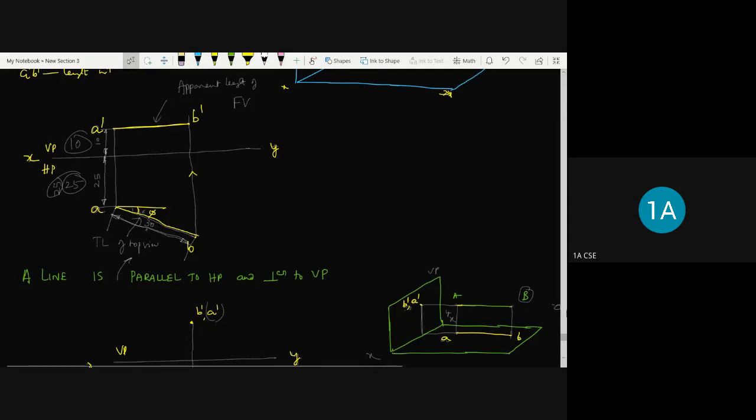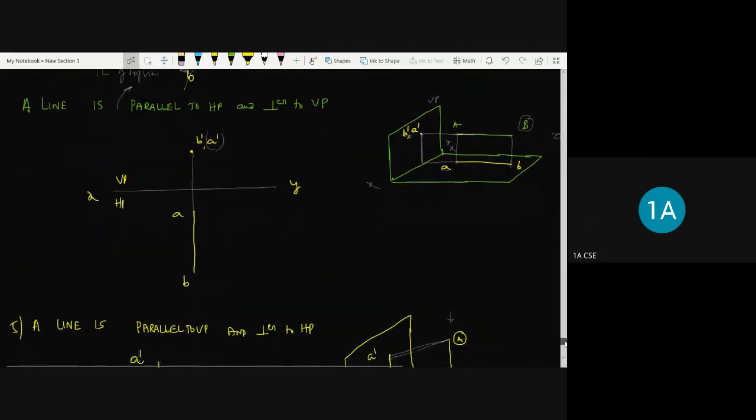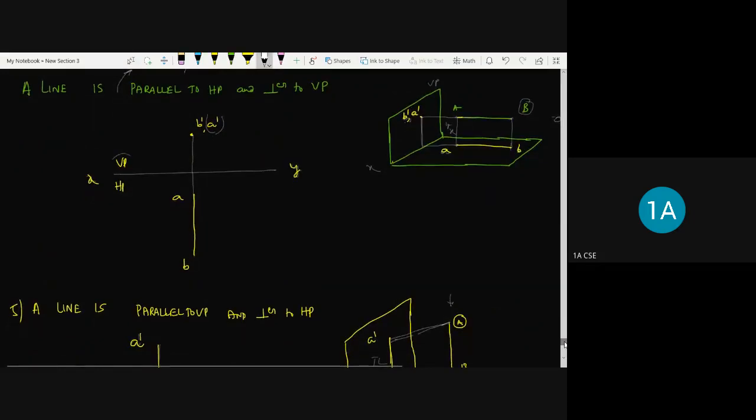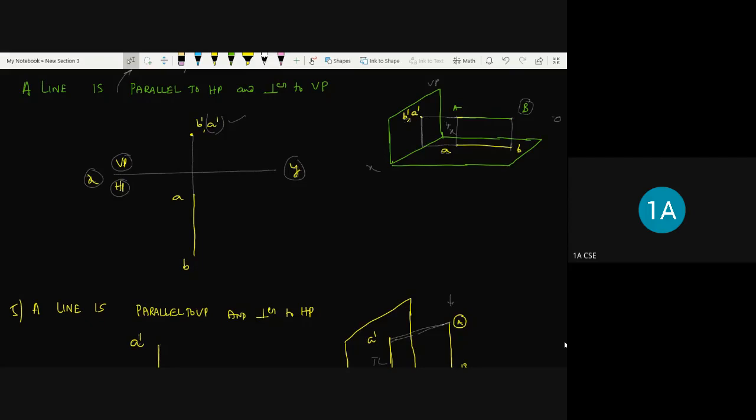The dimension representation is very, very important. If you miss it, you lose 10% of the marks for the dimension representation, 10% for your VP HP representation, and XY denotation also. Even the naming of the points is very important. If you miss all this, roughly 25% of the marks you are going to lose, even though you are right. For 10 marks you'll get only 7 marks, even though everything is right.